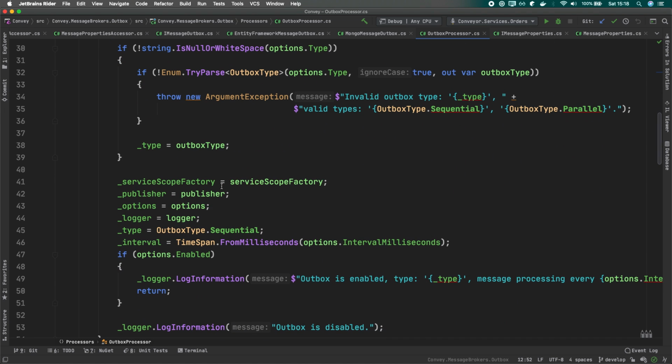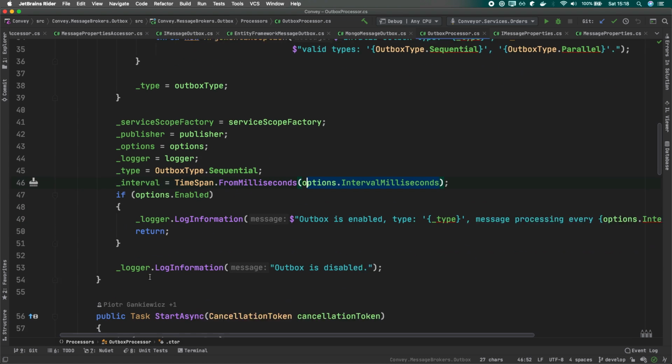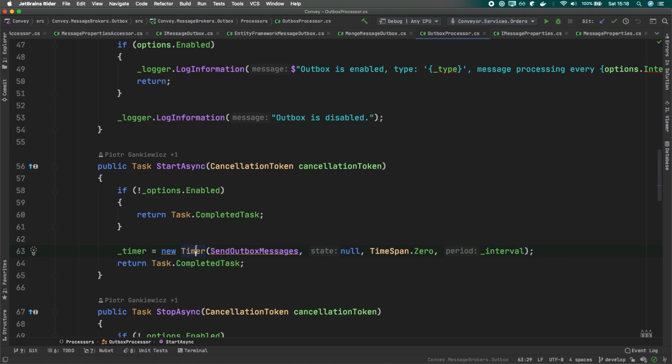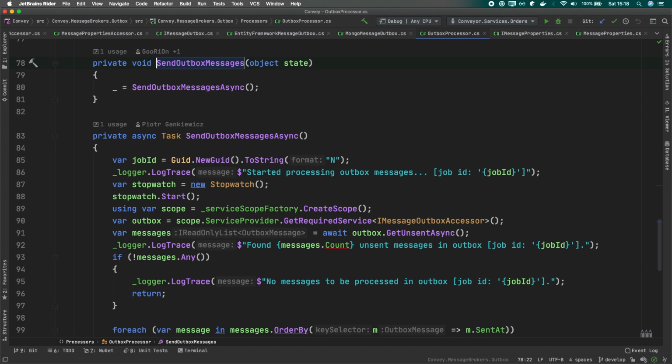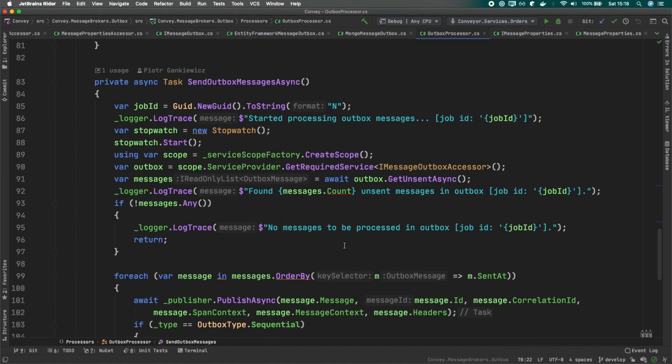Here we'll have the interval, given some numeric value, which you can define in app settings, and we will try to process these messages. For example, here we have the timer, which is all about sending these Outbox messages. Every 100 milliseconds or every 2 seconds, we will look for the messages that should be sent.